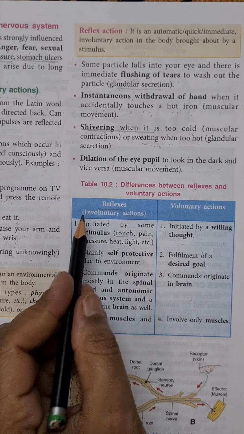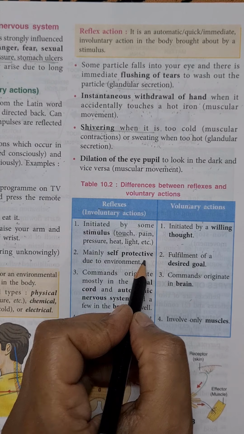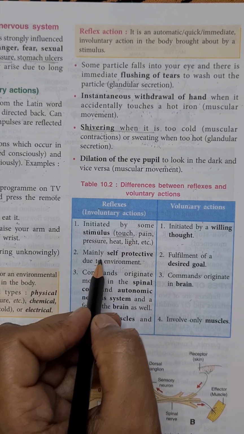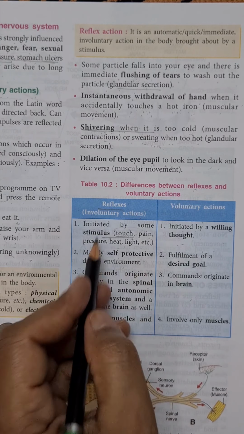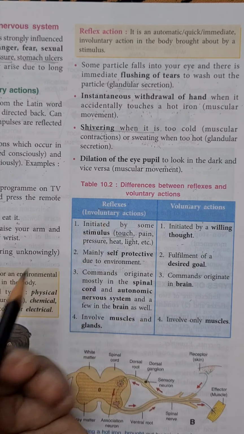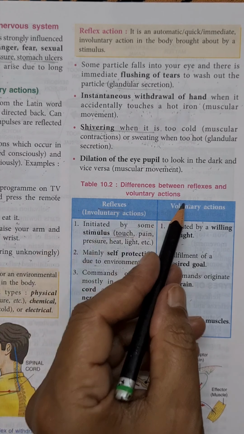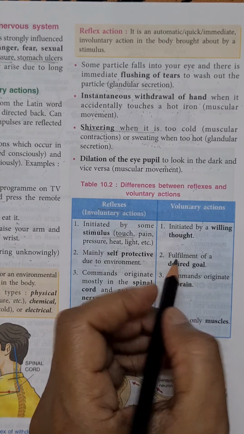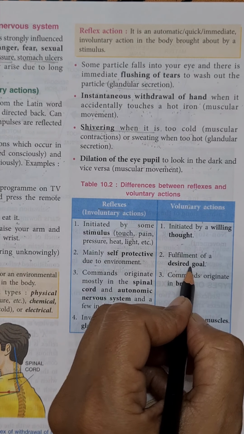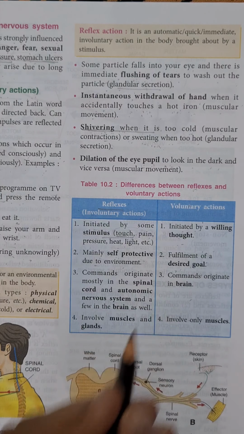Now, reflexes are mainly self-protective due to environment, as changes are occurring in our environment. So for self-protection, these reflexes occur. Voluntary actions occur for fulfillment of a desired goal. We want to do those things, that's why they occur.